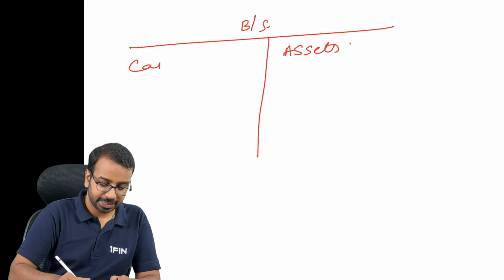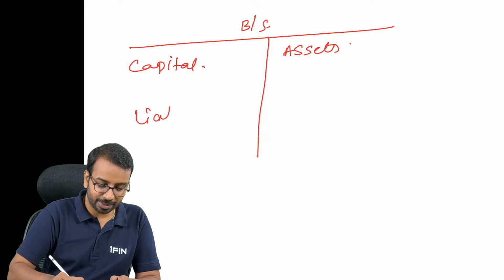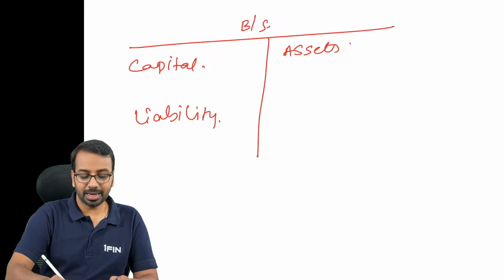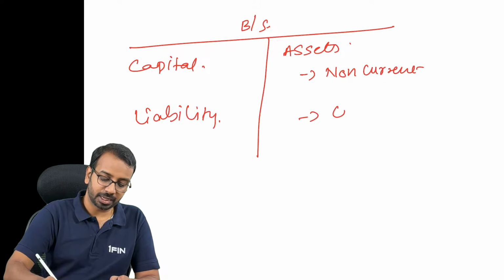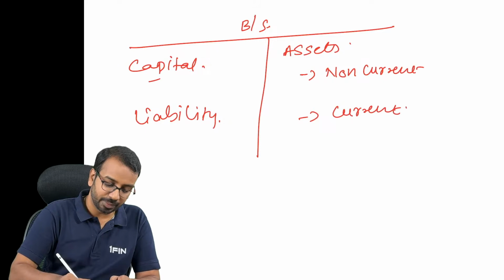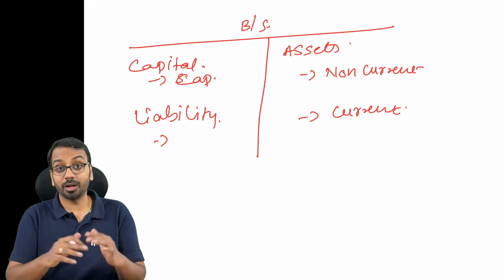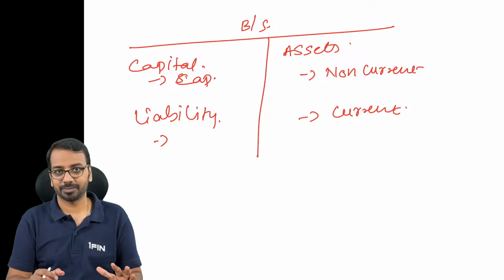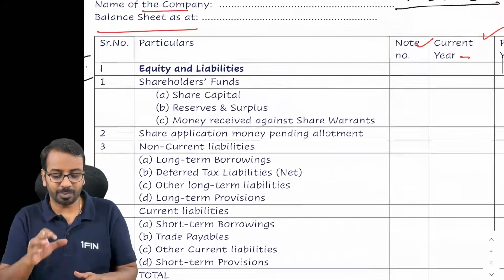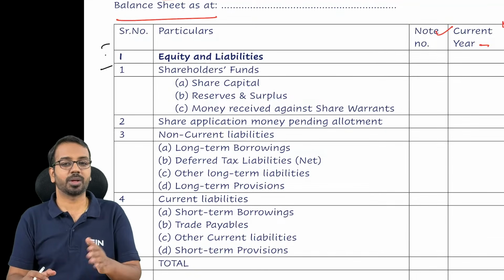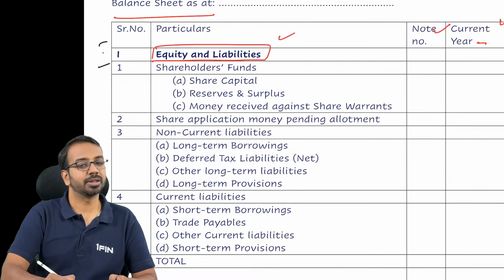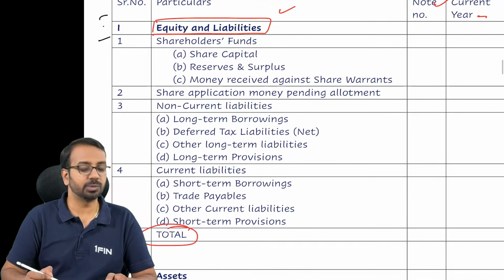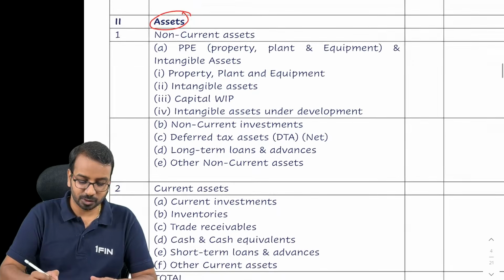Assets, capital and liability, right? Then asset, you have non-current asset, then you have current asset, right? In capital you have share capital, or just say capital for now. You have liabilities, and all of this we will convert into a statement format. So instead of preparing a balance sheet with asset on one side and liabilities on the other side, we'll have equity and liabilities as the first part, then we'll have total of equity and liabilities, and we have assets on the other part.